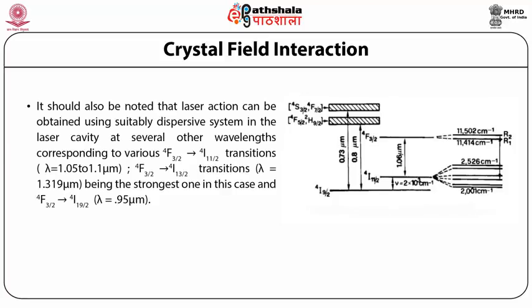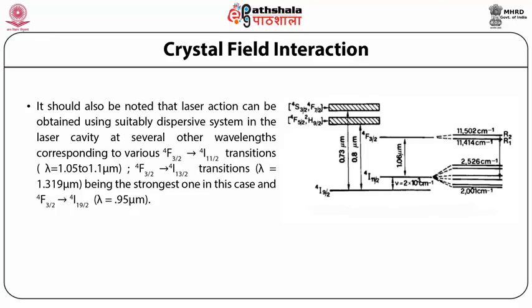It should also be noted that laser action can be obtained, using a suitably dispersive system in the laser cavity, at several other wavelengths corresponding to various transitions. ⁴F₃/₂ to ⁴I₁₁/₂ transitions give wavelengths from 1.05 to 1.1 micrometer, and ⁴F₃/₂ to ⁴I₁₃/₂ transitions give a wavelength of 1.319 micrometer, being the strongest one in this case.